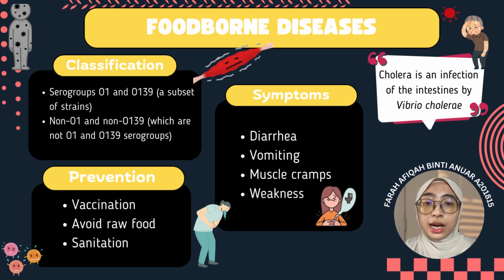So let's see how to prevent it. The illness can be prevented by taking the oral vaccine, which is effective in preventing and managing cholera. Eating cooked food is important as cholera is easily transmitted through contaminated food and water. Next, we should maintain proper hygiene and always sanitize because it can spread through direct contact with a cholera patient. Thank you.